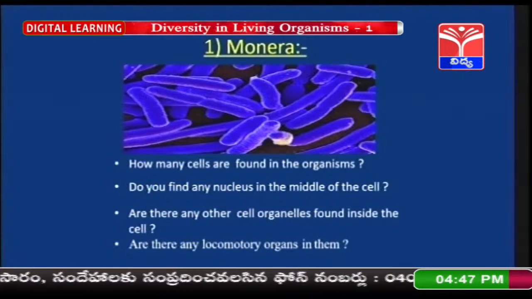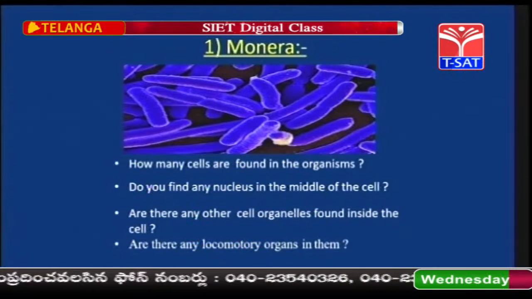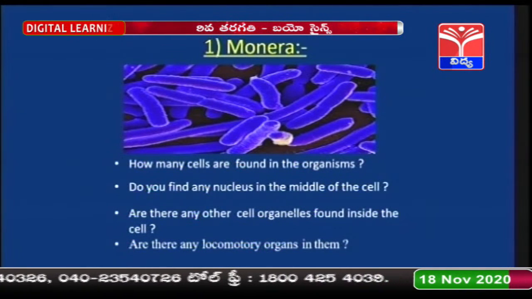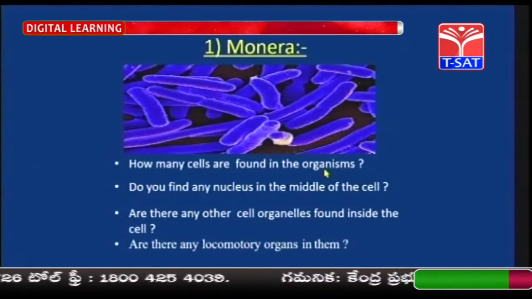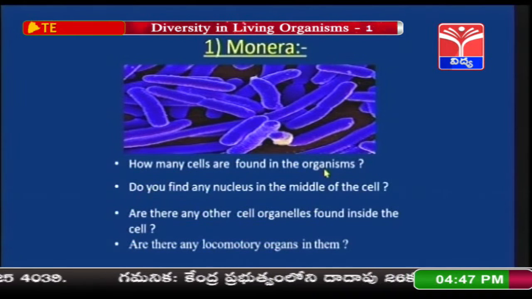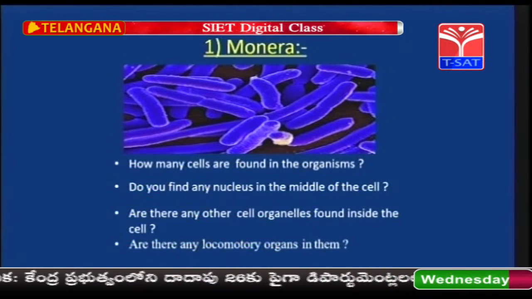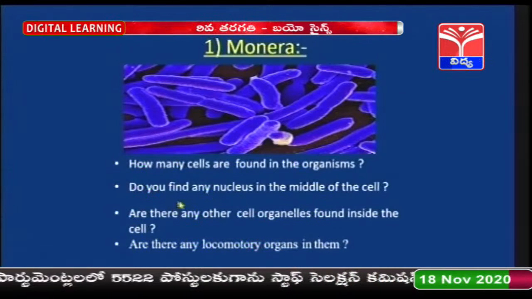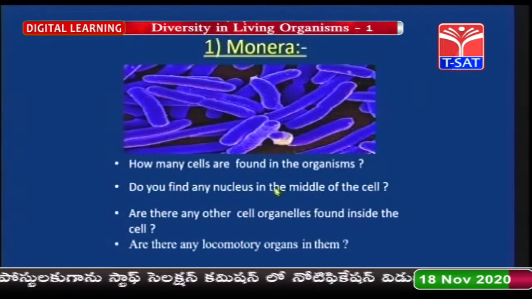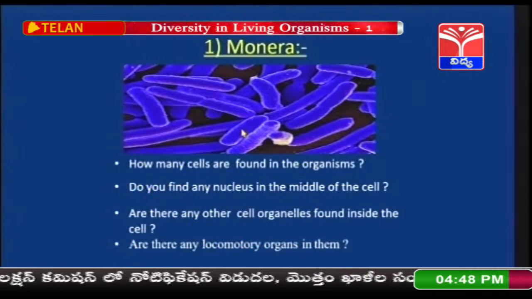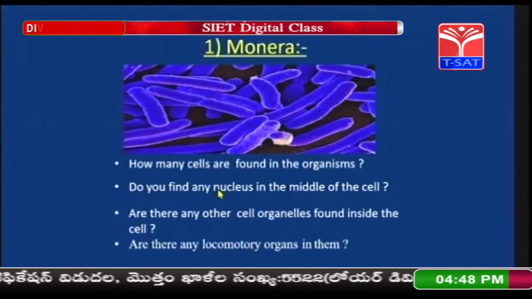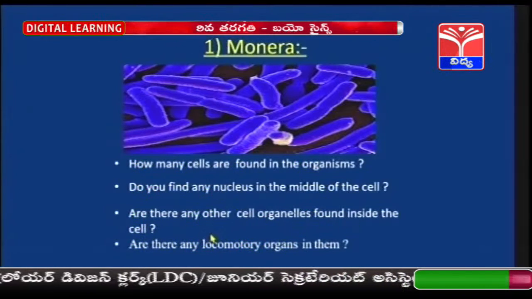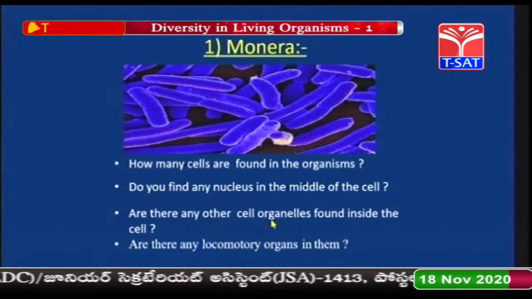First kingdom is Monera. That means this is the primitive organism, first formed organisms. So, how many cells are found in these organisms? So, children, in Monera, single-celled organisms are present. That means unicellular organisms are present. Do you find any nucleus in the middle of the cell? Children, as we told, Monera means prokaryote. That means nucleus is absent. Are there any other cell organelles found inside the cell? No, no cell organelles are found.